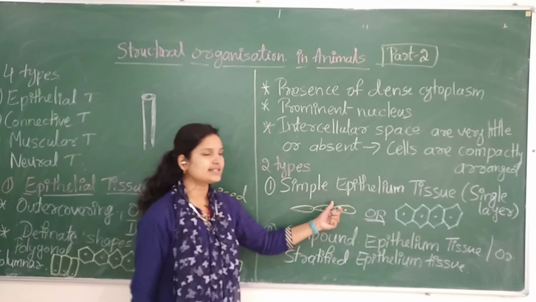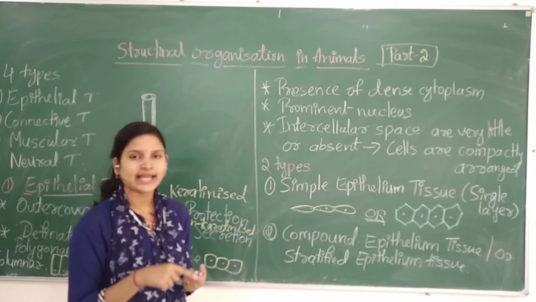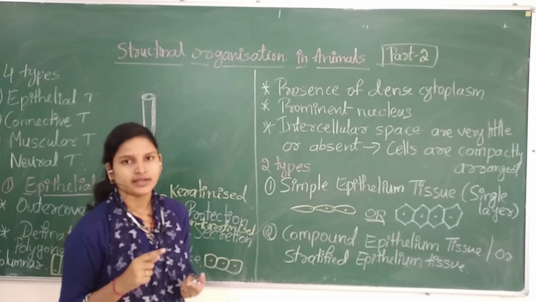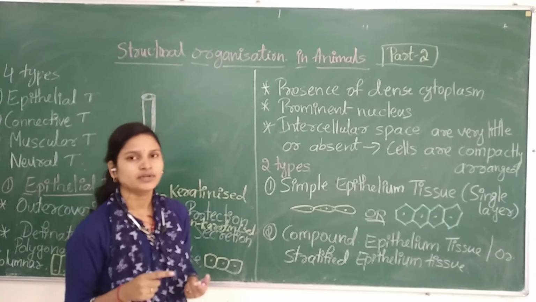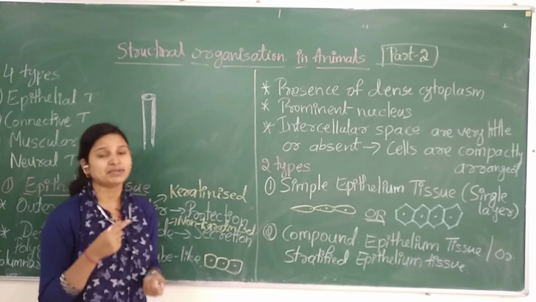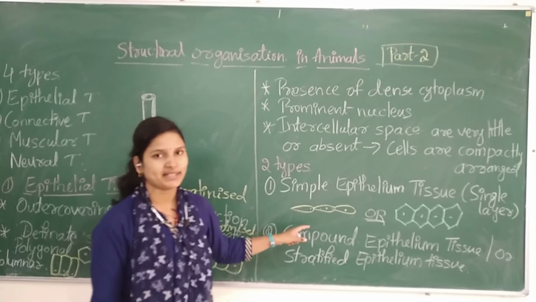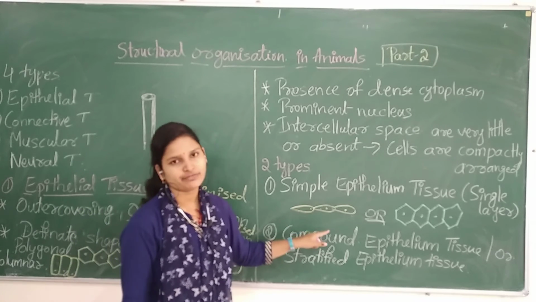Okay, and this type of epithelial tissue is mainly found in the inner lining of the esophagus, ducts, and the air sacs present in the lungs. These are simple epithelium because only one layer will be there.